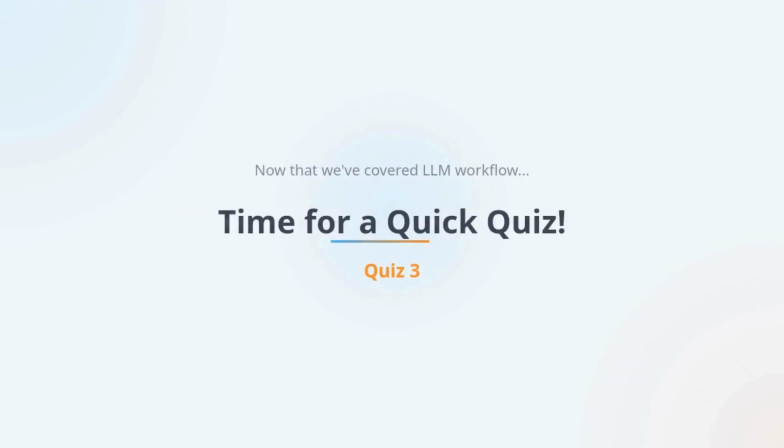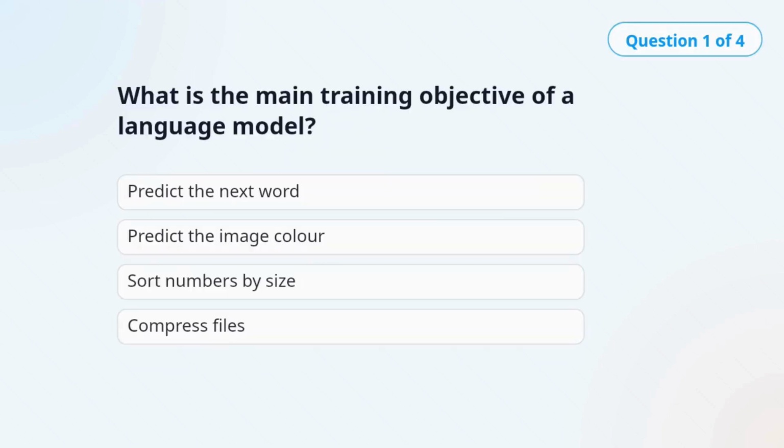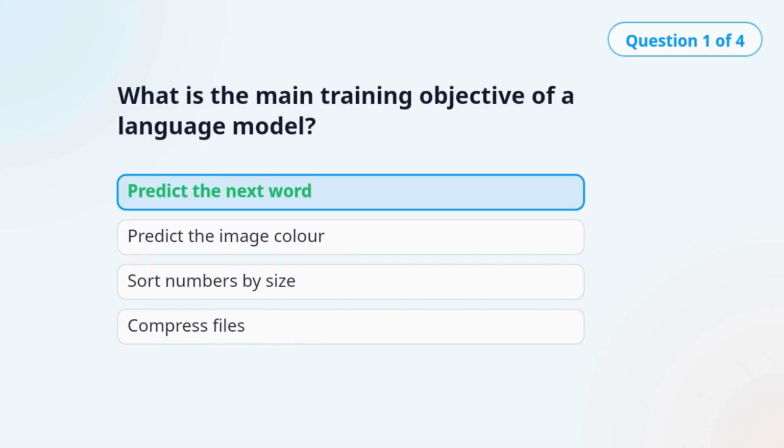Now that we've covered the LLM workflow, let's test what we've learned so far. Here's quiz number 3. See if you can get it right. Question 1. What is the main training objective of a language model? The correct answer is predict the next word. The article presents next word prediction as the central idea behind language modeling.